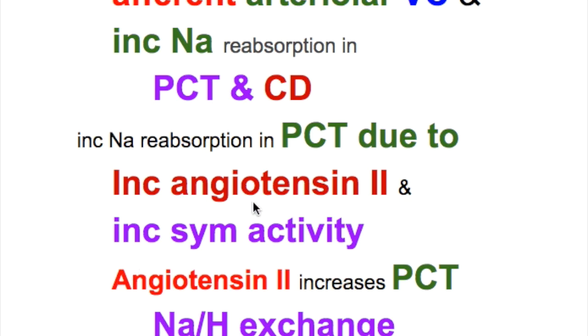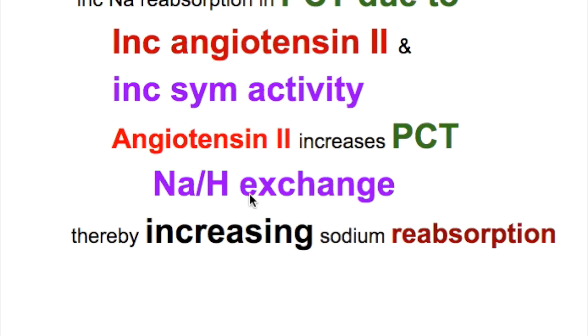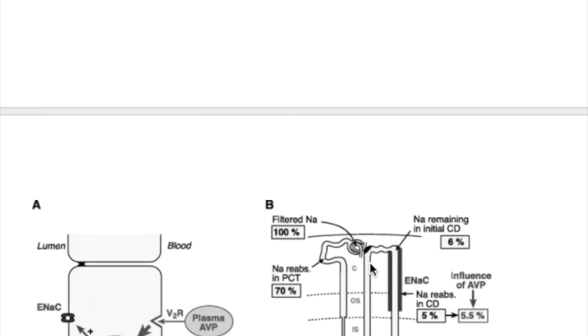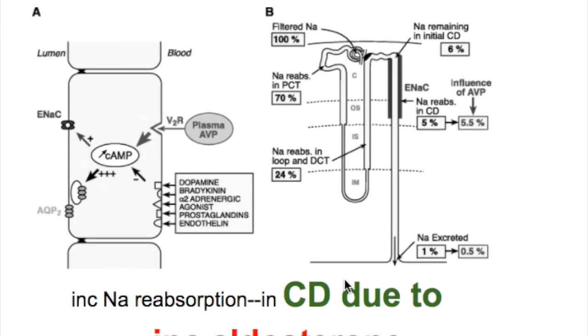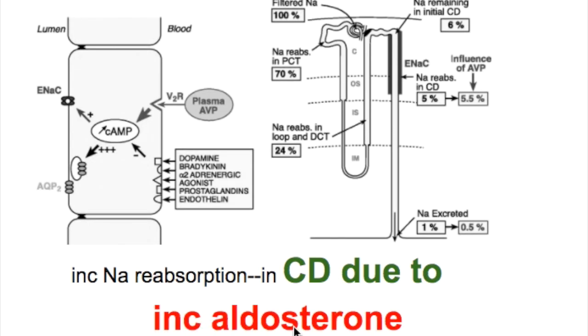So what does the angiotensin 2 do? Angiotensin 2 increases proximal tubular sodium hydrogen exchange, thereby increasing the sodium reabsorption. And how does the sodium reabsorption in the collecting duct occur? The sodium reabsorption in the collecting duct occurs due to increase in aldosterone, increase in vasopressin, and decrease in atrial natriuretic peptide.